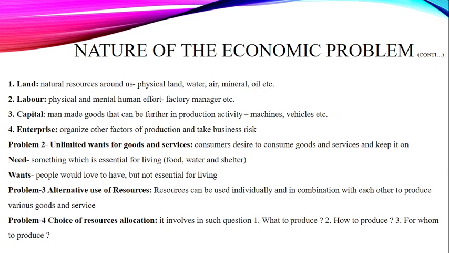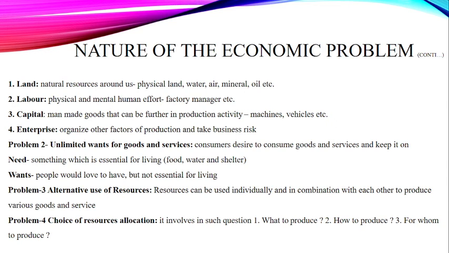So the third problem we have is alternative use of resources. Whatever resources we have, land, labor, capital, enterprise, we can use them first individually or we can make a combination with each other in order to produce different kinds of products and services. We can utilize them individually as well, and we can make a combination as we already discussed. In some cases maybe you require capital and labor, you don't require land, and in some cases maybe you require land and labor, you don't need capital, and sometimes you require enterprise as well.